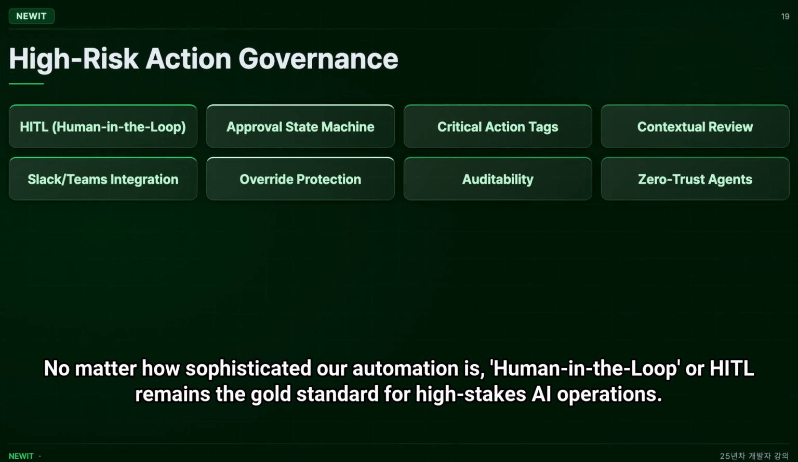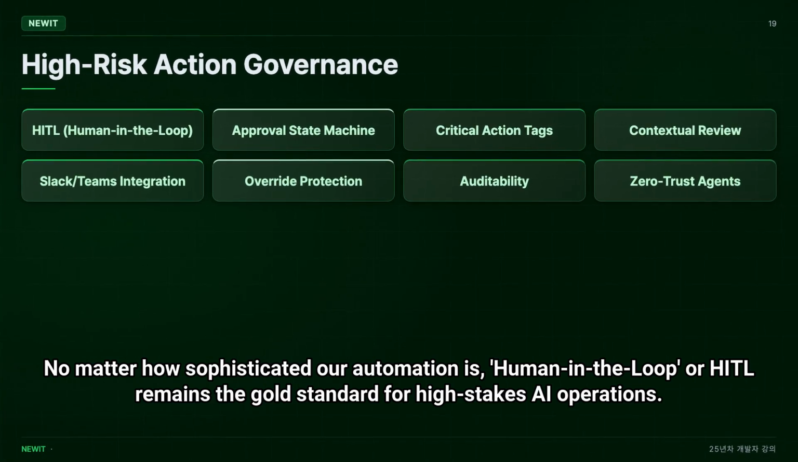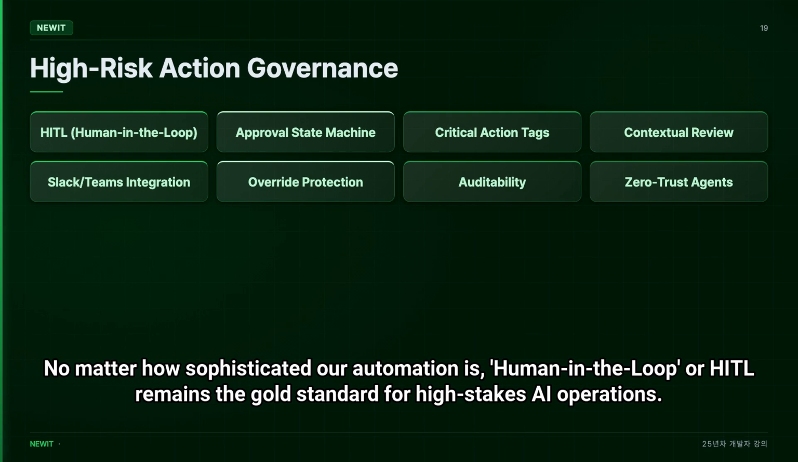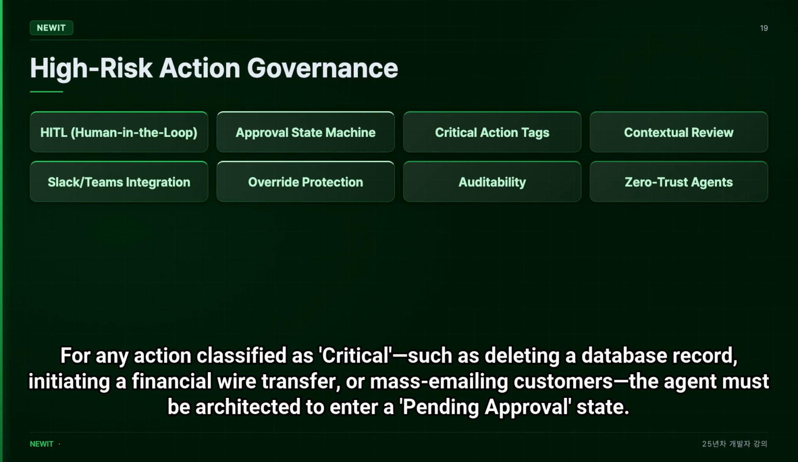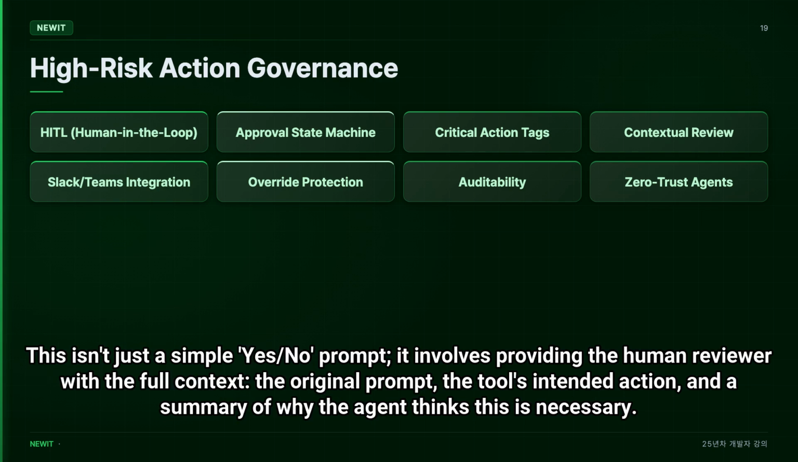No matter how sophisticated our automation is, human-in-the-loop, or HITL, remains the gold standard for high-stakes AI operations. For any action classified as critical, such as deleting a database record, initiating a financial wire transfer, or mass emailing customers, the agent must be architected to enter a pending approval state. This isn't just a simple yes/no prompt. It involves providing the human reviewer with the full context: the original prompt, the tool's intended action, and a summary of why the agent thinks this is necessary.